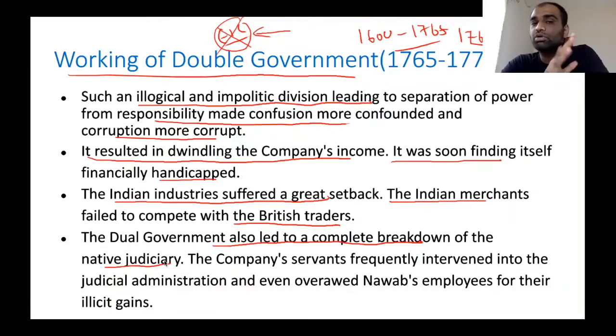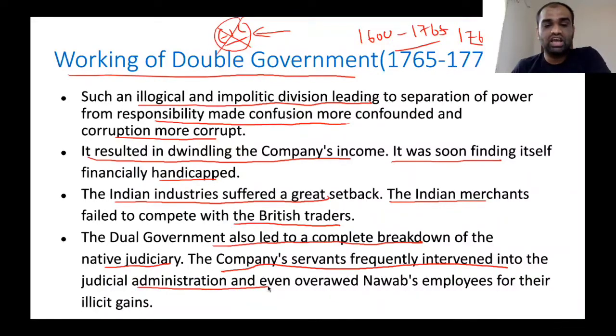Since they assumed the responsibility of administering civil justice, what company servants did was to work the judicial system into their favor. Company servants frequently intervened in the judicial administration and even overawed the Nawab's employees for their illicit gain. Whenever there is a case which appears to go against the benefits of English servants, they will immediately interfere in the judicial process. They will push the judgment in such a way that it works in their favor. Clear?